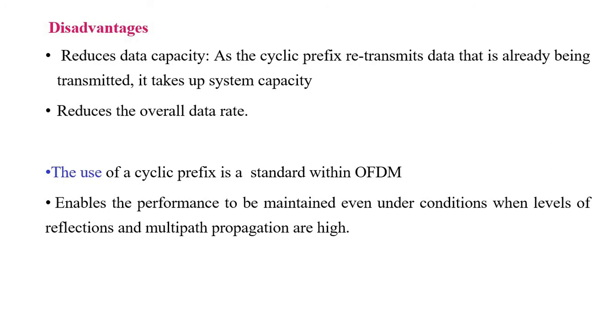Then the use of a cyclic prefix is standard within OFDM, which enables the performance to be maintained even under conditions when the levels of reflections and multipath propagation are high.